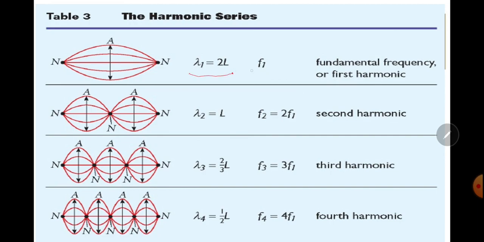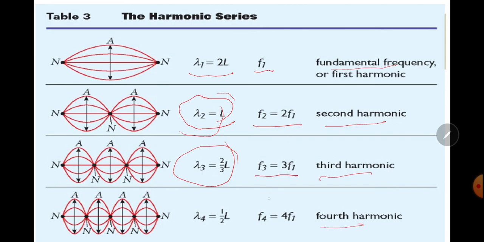This is the relation for wavelength and frequency: first harmonic, second harmonic, third, fourth harmonic. For two loops, lambda 2 will be equal to L; for 3 it is 2L upon 3; for 4 it is 2L upon 4; and Fn is equal to n f1.